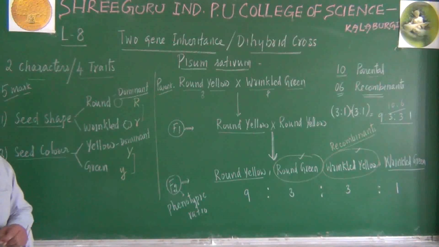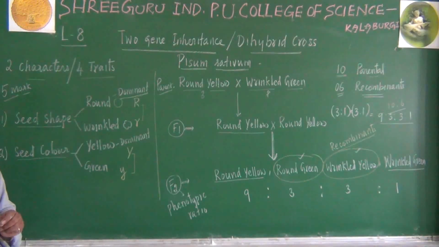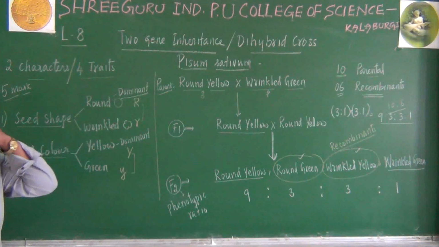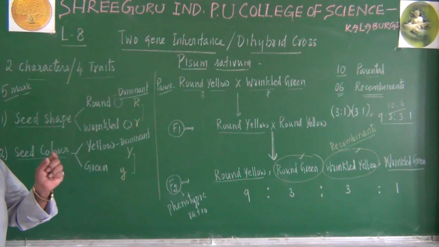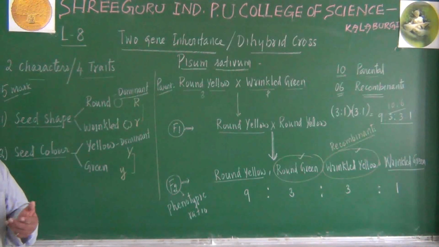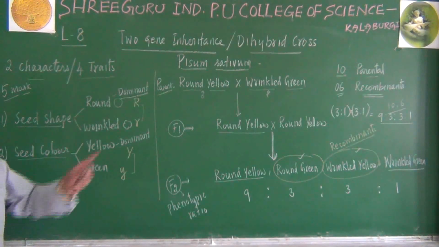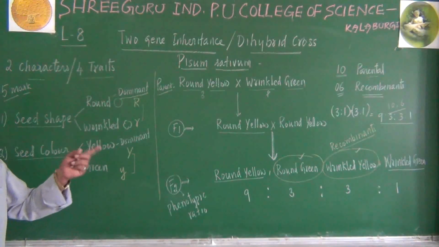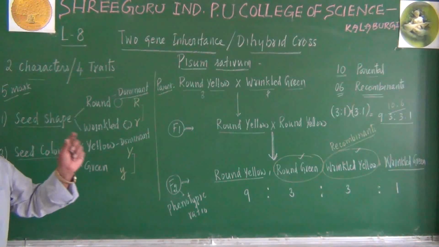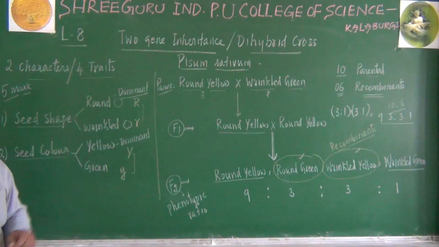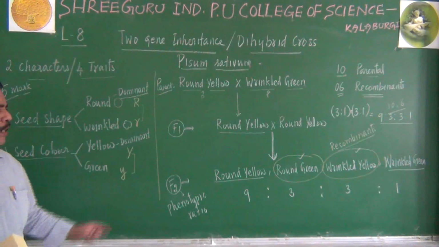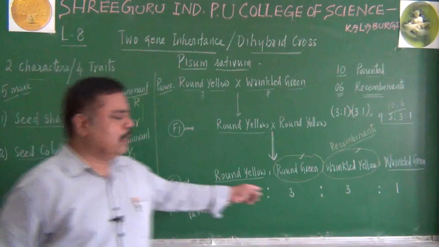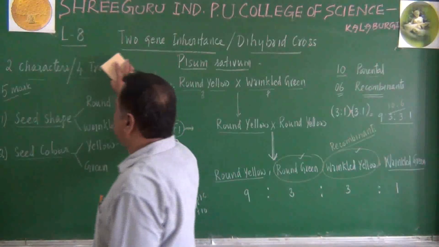What is the phenotypic ratio of F2 generation we have seen here, that is 9:3:3:1, and parental will be 10 in number. Recombinant, you are hearing a word called recombinant here. A new character appeared among the offspring other than parent, that is called recombinant. This 9:3:3:1 is nothing but multiplication of 3:1 and 3:1. So two monohybrid crosses together are called a dihybrid cross. Okay, let us see how to explain the occurrence of 9:3:3:1.